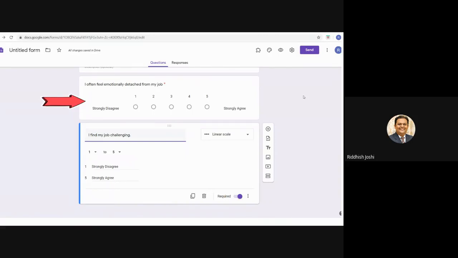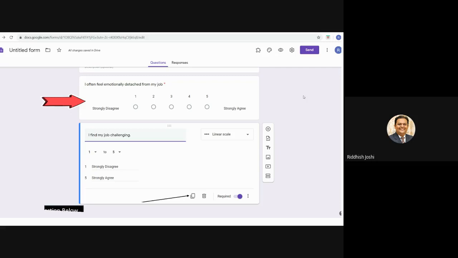I often feel emotionally detached from my job, right? And he can see 1 2 3 4 5, with strongly disagree and strongly agree at the ends. So this is how I can put this. Actually this is a kind of semantic differential scale where bipolar opposite adjectives are put at the extreme ends. If you want an exact Likert scale kind of question, you can use multiple choice grid. The difference is that in multiple choice grid, you will be able to write all the options, 1 is equal to this, 2 is equal to this. But in linear scale, you can only write the bipolar adjectives. In both ways, you can frame your question.